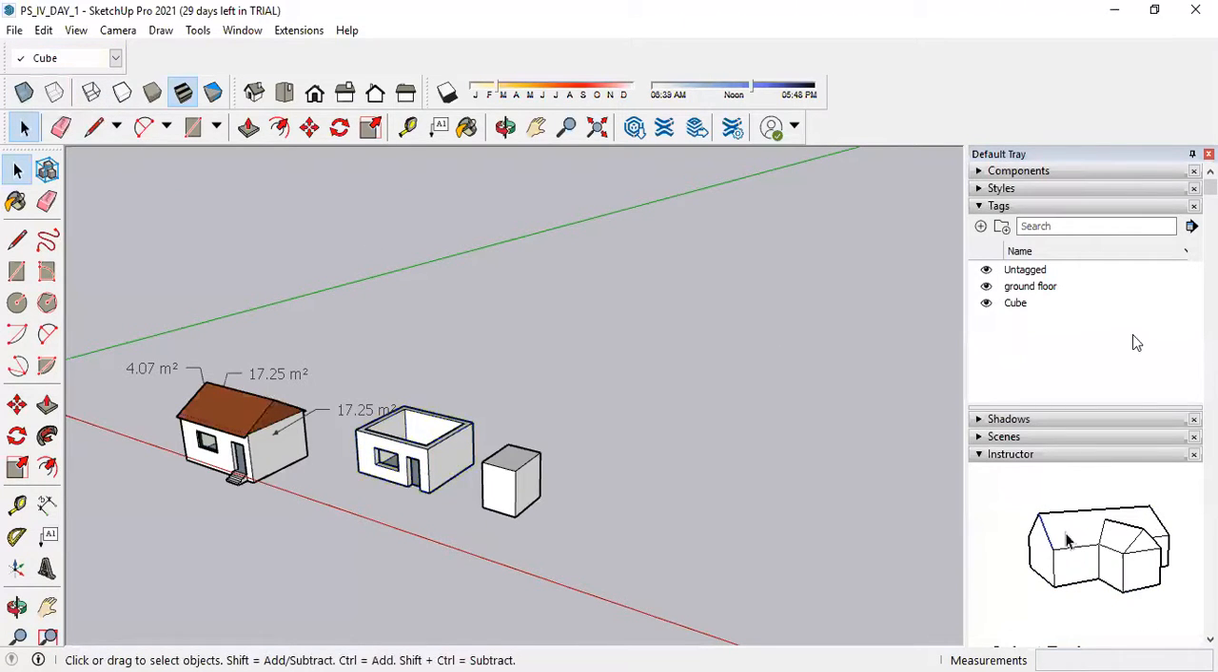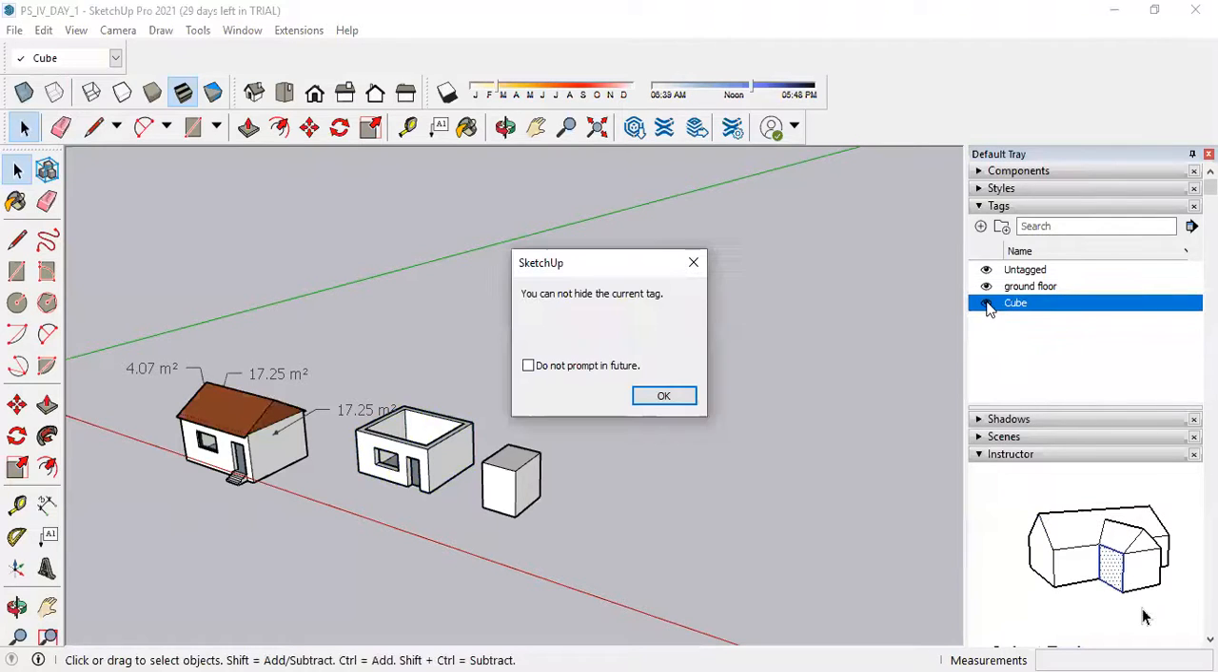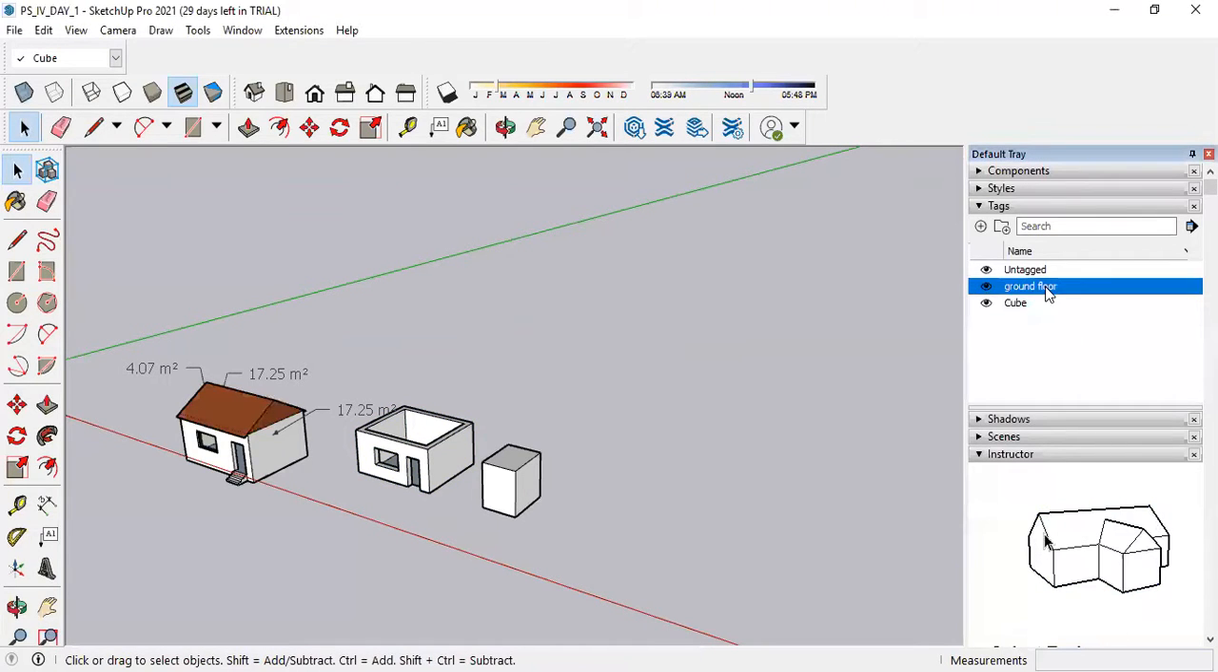Now why is this tag very important? With tags you have many different options available. See, here you have the eye symbol or eye icon. If I click on this, the object which I don't want to see on the screen, I will be able to hide that.